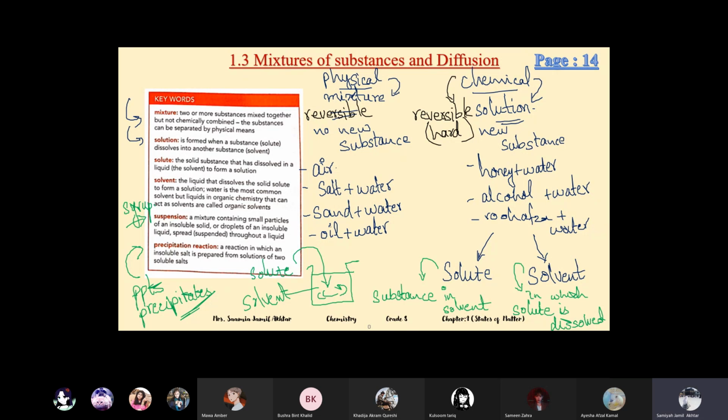Remember, in the next chapter we will study separating techniques. In separating techniques, we will see that the solution can also be separated out, but it's very hard. We have to use different techniques like distillation or fractional distillation to separate the solutions.